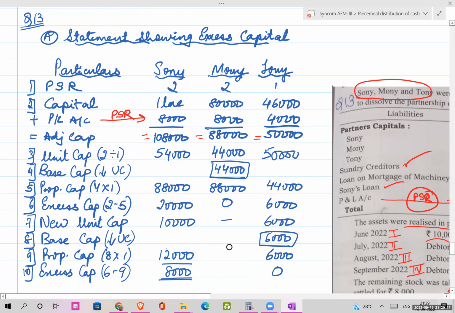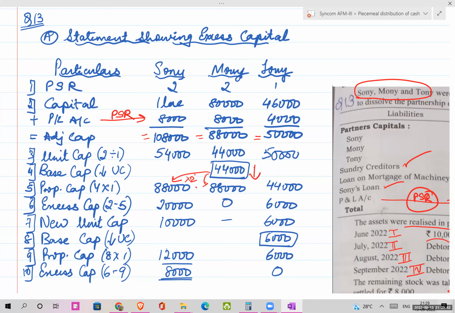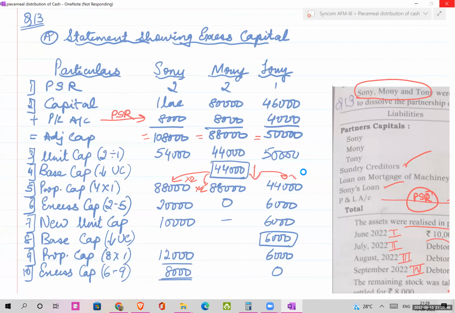Okay. Then you have to identify which is the base capital. Base capital is what? The lowest of the unit capital is called as base capital. तो 54, 44 and 50 में से lowest amount क्या है? 44. ठीक है? Now I will calculate proportionate capital. How to do that? Base capital multiplied with their respective PSR. तो 44,000 into 2. Okay? Next वाला भी same. 44,000 into 2. Then 44,000 into 1. Okay?